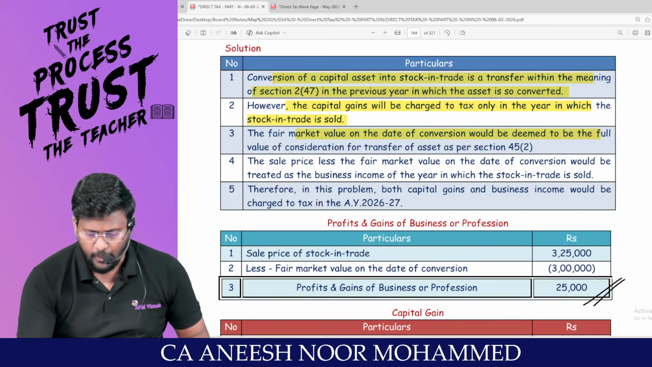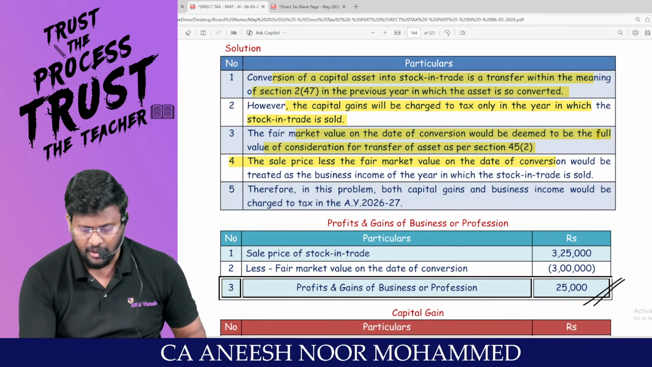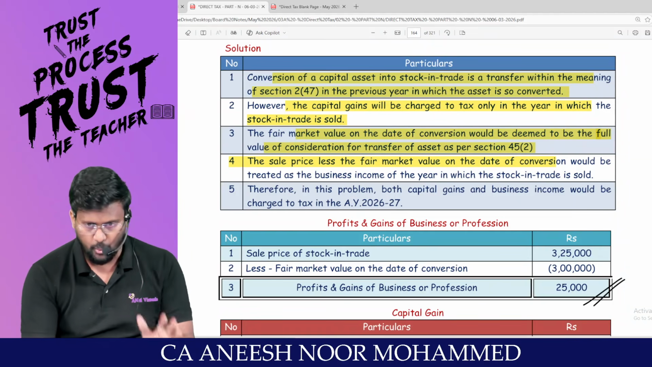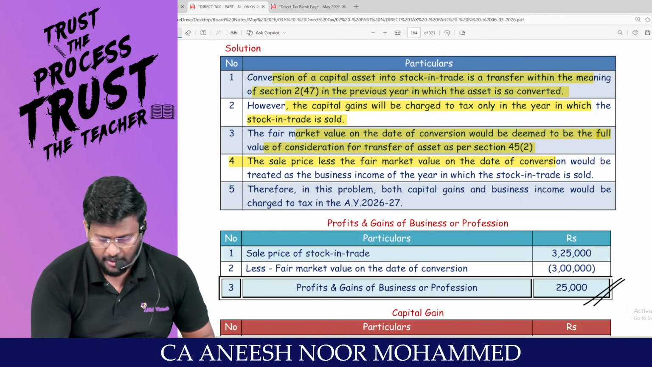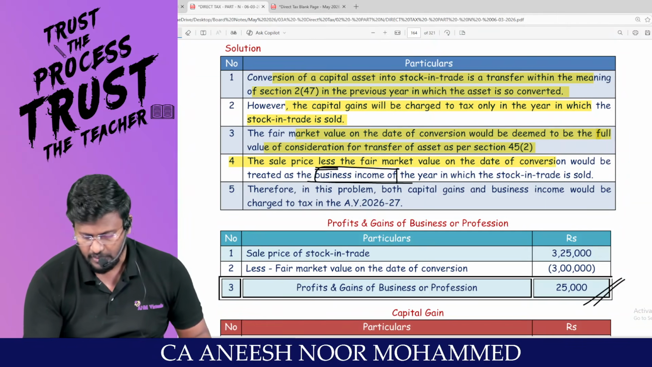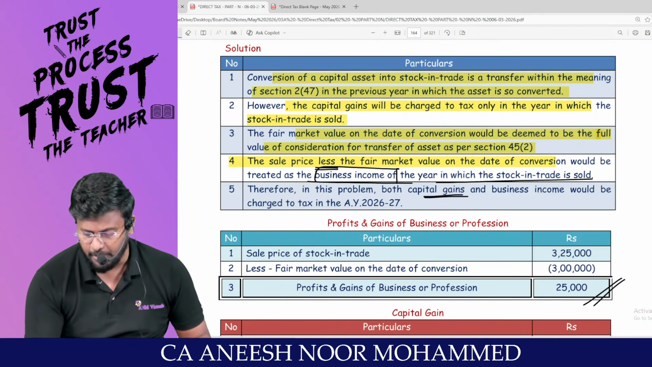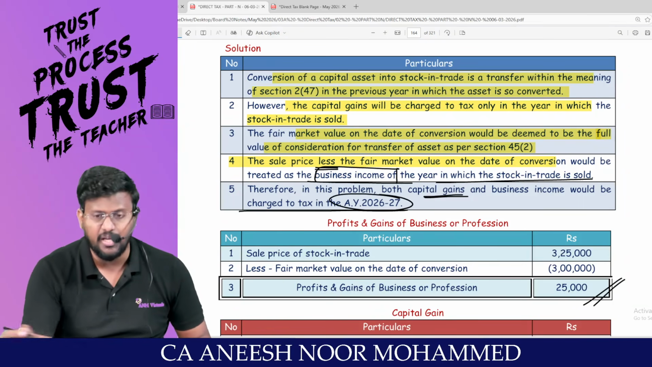The fair market value on the date of conversion would be deemed to be the full value of consideration for the purpose of the asset as per section 45(2). The sale price less the market value on the date of conversion would be treated as business income in the year in which the stock in trade is sold. Therefore, in this problem, both capital gain and business income would be charged to tax in the assessment year.